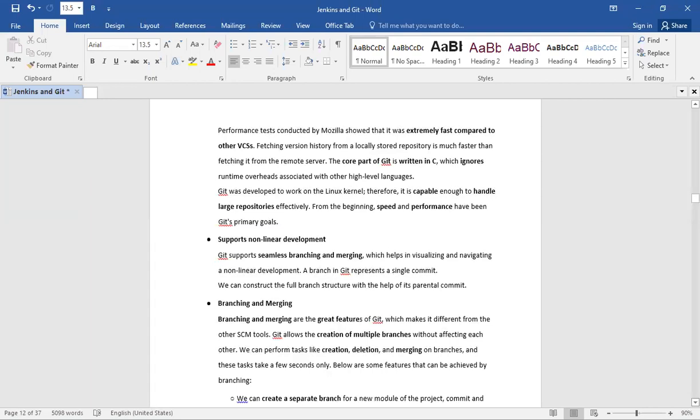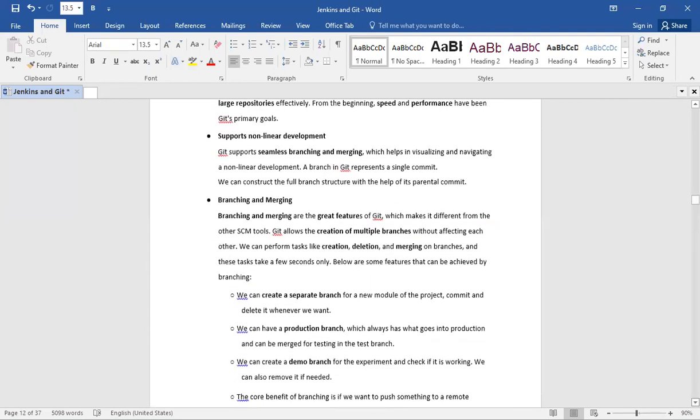The next one supports non-linear development. Git supports seamless branching and merging, which helps in visualizing and navigating a non-linear development. A branch in Git represents a single commit. We can construct the full branch structure with the help of its parent commit.